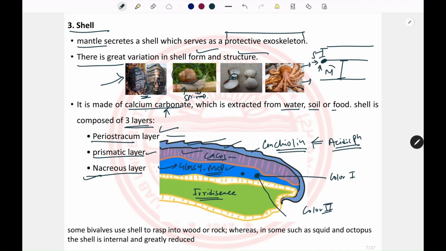As a body defense, it will secrete the same material as the mother of pearl around that particle. A concentric ring of mother of pearl will be deposited around that particle, and there is formation of a pearl. That's how a pearl is formed.